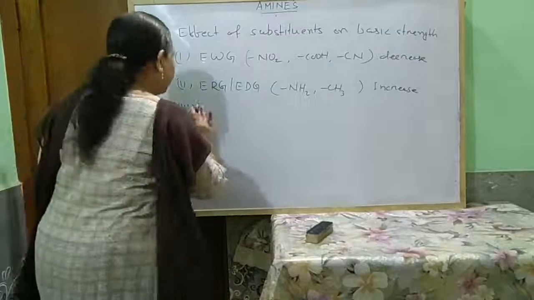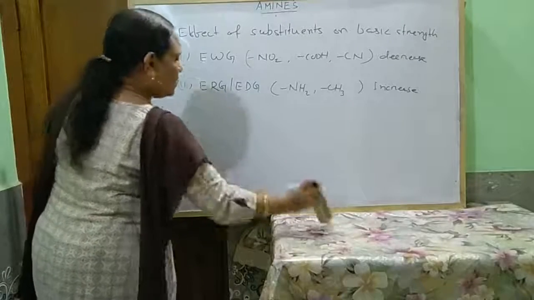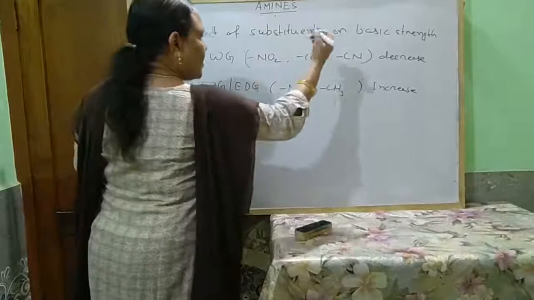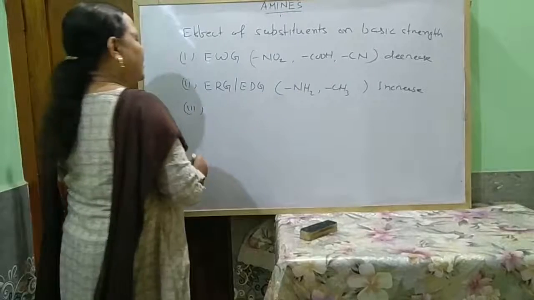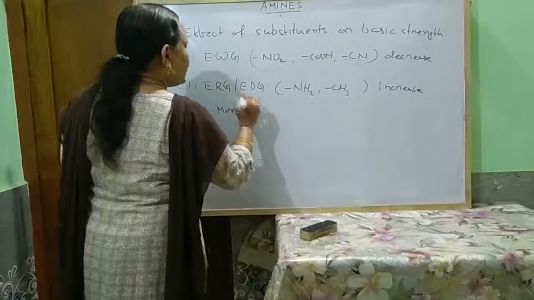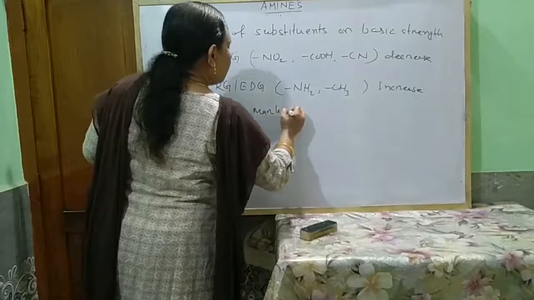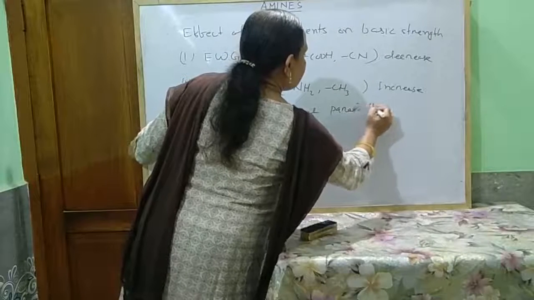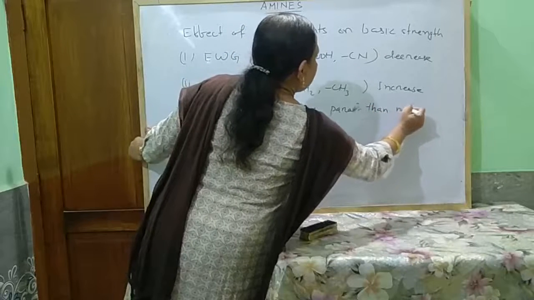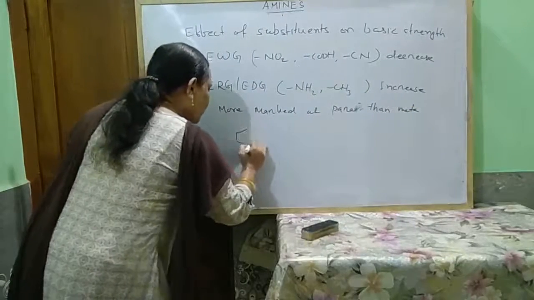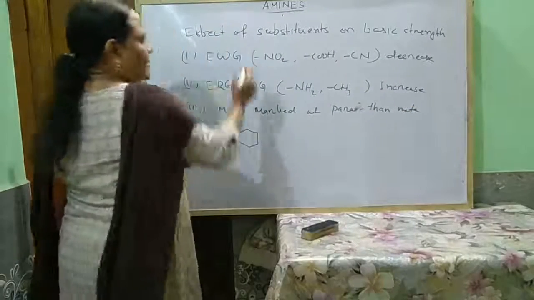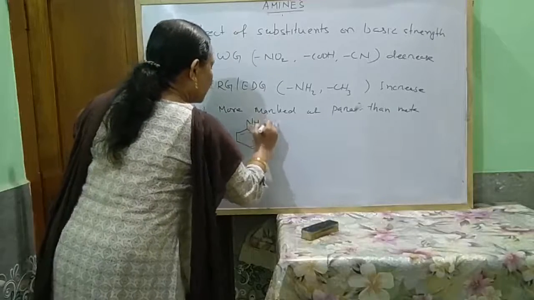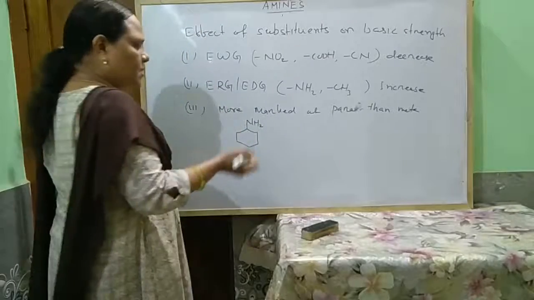Look at the example. These basic strength weakening or basic strength increasing effects are more marked at para than meta position. For example, the CH3 group increases the basic strength, and if it is present at para position, it increases more.